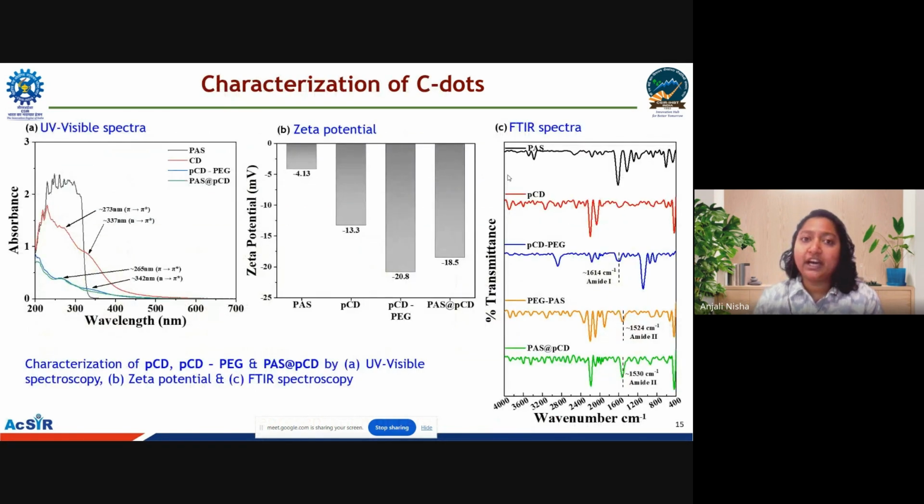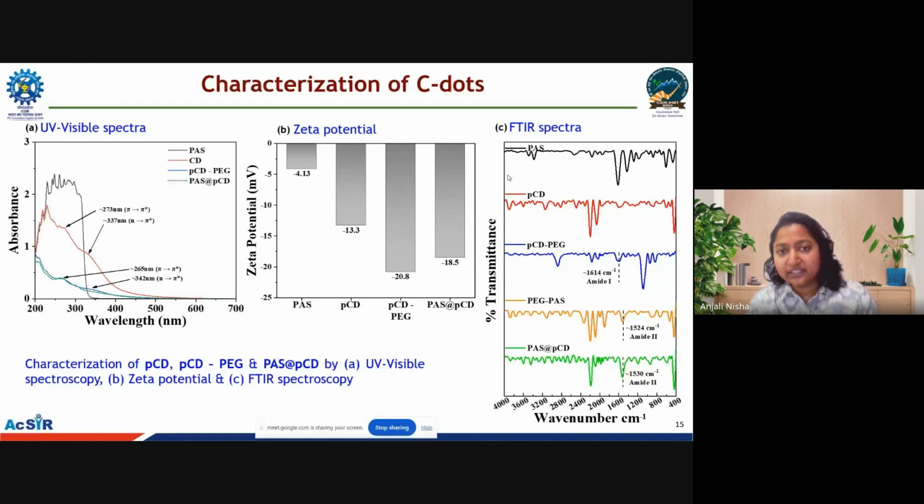Moving ahead, we have carried out the characterization of the carbon dots using different methods, that is UV-vis spectroscopy, zeta potential, and FTIR spectroscopy. In the UV-vis spectroscopy, we obtained a peak around 280 nanometer for the carbon dots and the conjugated carbon dots, which signifies the pi to pi star transition. We also obtained a peak around 340 nanometer that signifies the n to pi star transition, as well as suggests internal nitrogen doping because of the use of the plant extract.